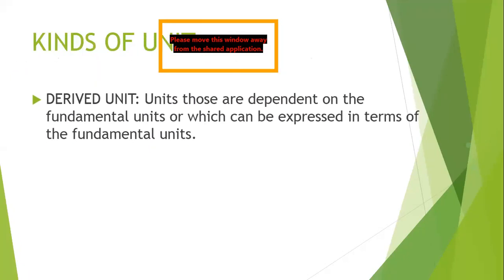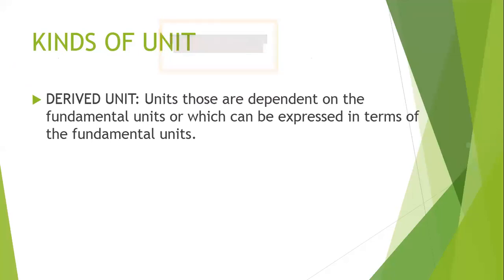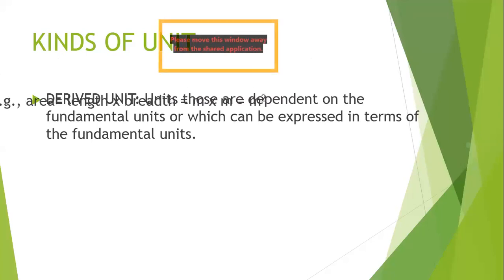Now what is a derived unit? The units that are dependent on fundamental units, or which can be expressed in terms of fundamental units. If you want to express them, you require fundamental units to express them. Then these are called derived units.